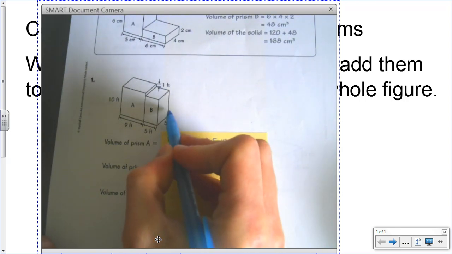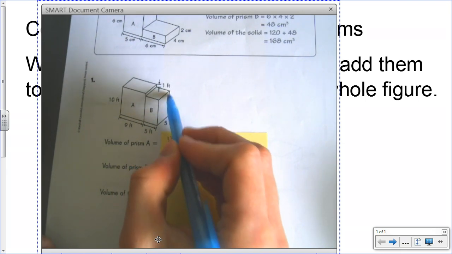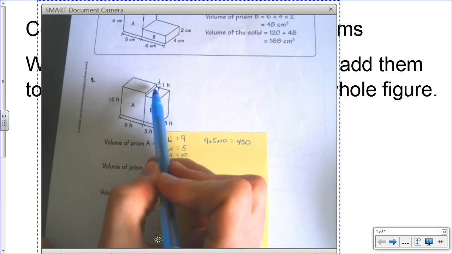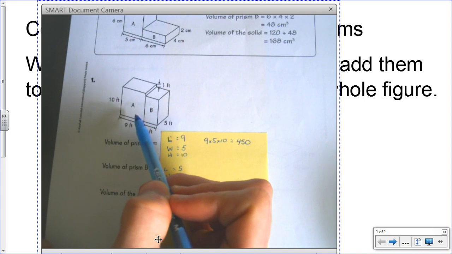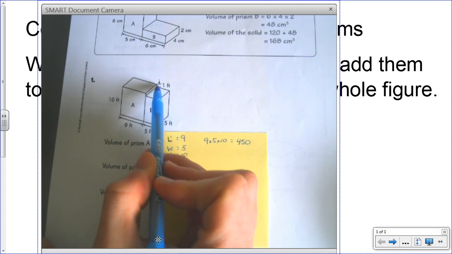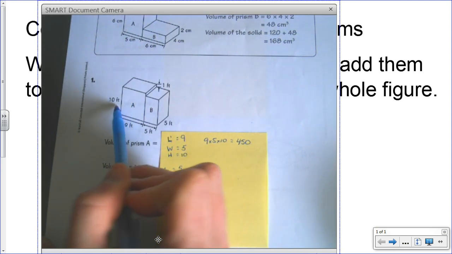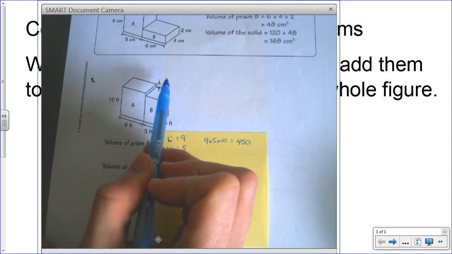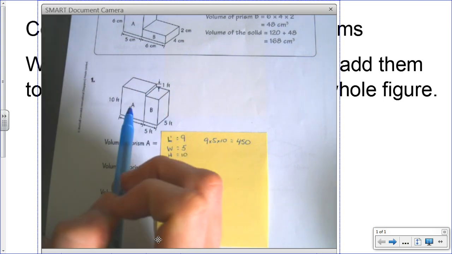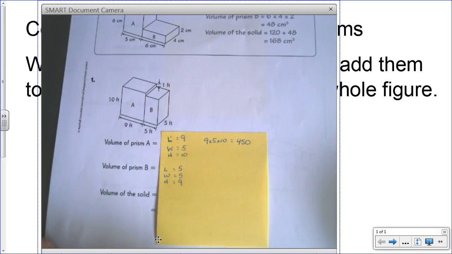And the height, well, the height is different. And it doesn't tell me that this is a certain height here. What it does tell me is how big the drop-off is right here. So that drop-off is 1 foot less than the height of prism A. Well, if prism A was 10 feet, think about what the height of B is. It's 1 less than 10, so the height is 9 feet.